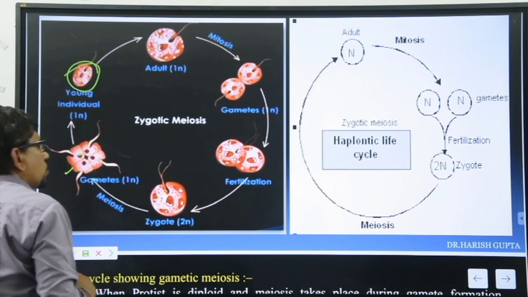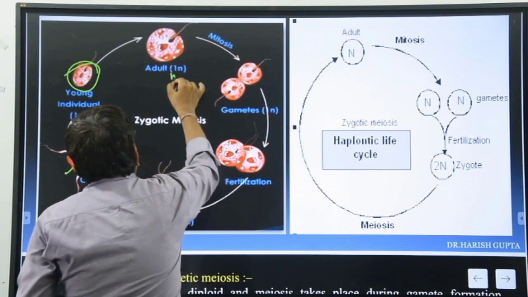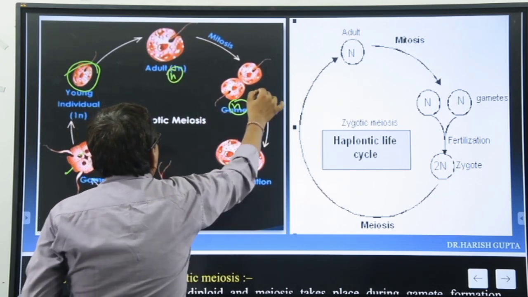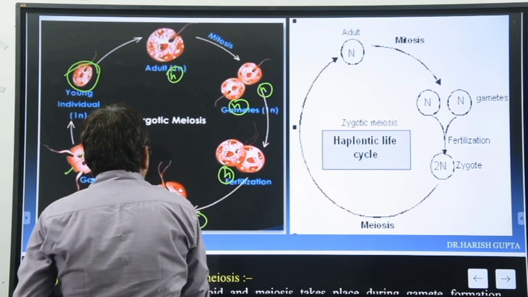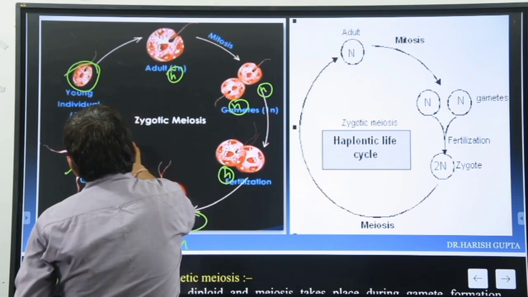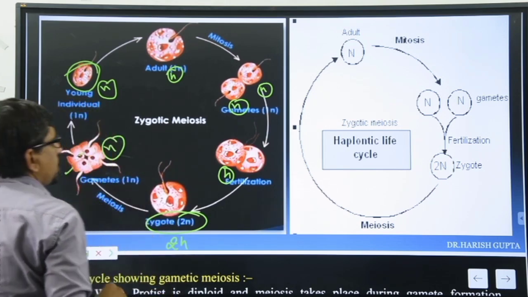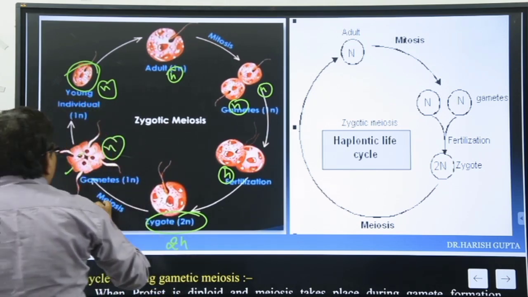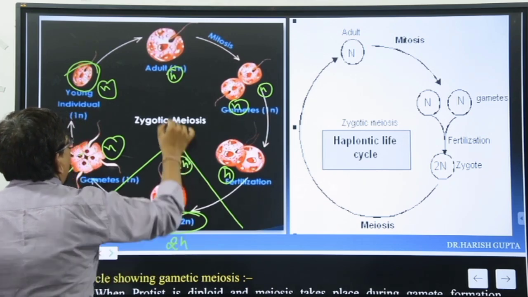Clear? So here the maximum condition is n, n, n, n, here 2n, then again n and n. तो बच्चों इस डायग्राम में मैक्सिमम कंडीशन कैसी है? n है. Only this one is 2n. The maximum part is n.